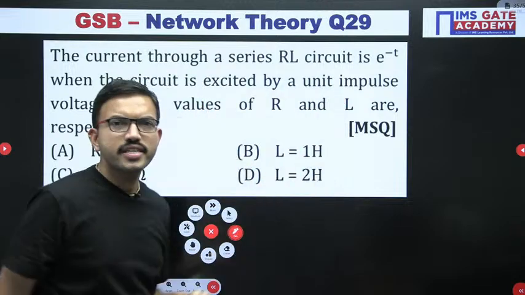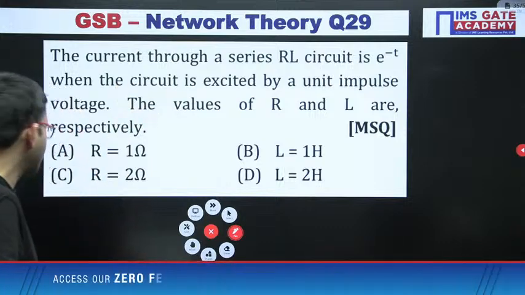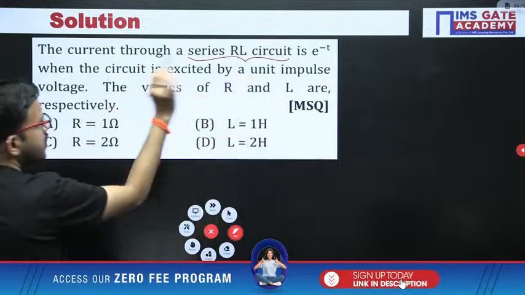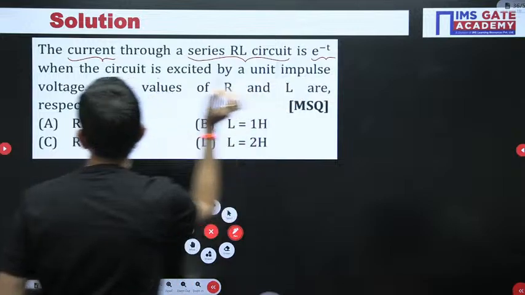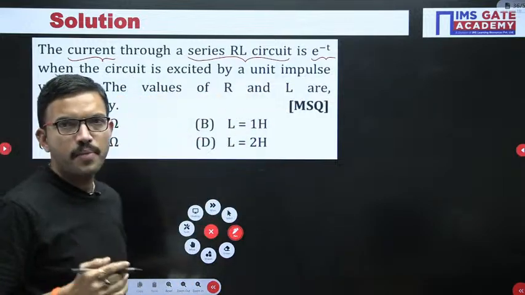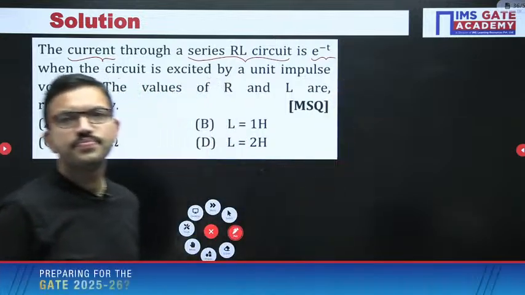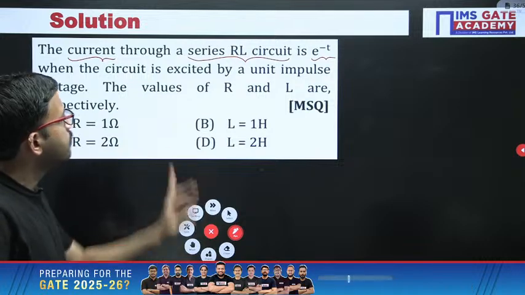First of all, read the question. Here you have the current through a series RL circuit. In that series RL circuit, the current flowing is e^(-t) ampere.